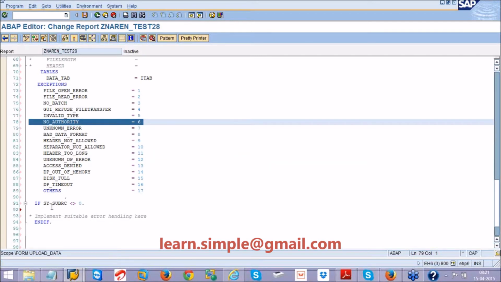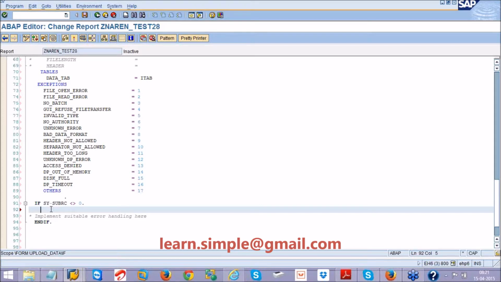So here what you will do, you will say if sy-subrc is equal to 6, give a message, a success message or error message, warning message, whatever you would like to give, saying no authority to access the file. But the raise keyword is written inside the function module, and the message you are writing in the program. In the same way, if you do it for the BAPI also, inside the BAPI if you give a raise keyword, the message you need to do in the third party.